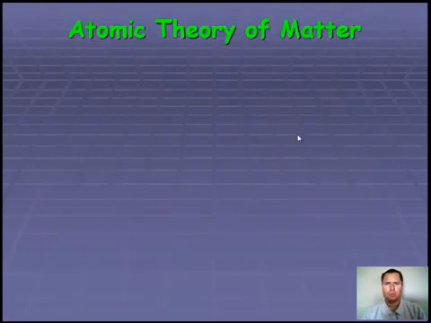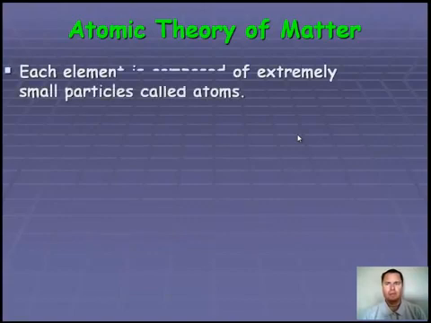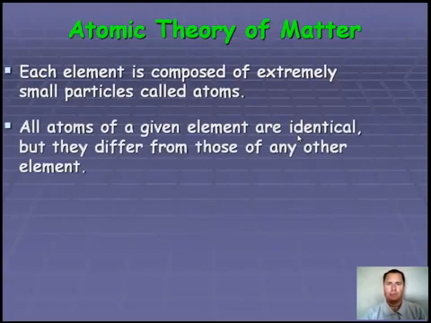So let's take a look at these 4 points. First, he said that each element is composed of extremely small particles called atoms, bringing back Democritus's idea. The second point was that all atoms of a given element are identical to each other, but they differ from those of any other element. What he meant by this was that all gold atoms looked alike, but each gold atom was different than a silver atom, or an oxygen, or a nitrogen, or an argon atom. Every atom had its own unique characteristics and properties.